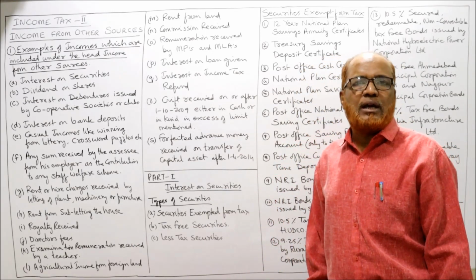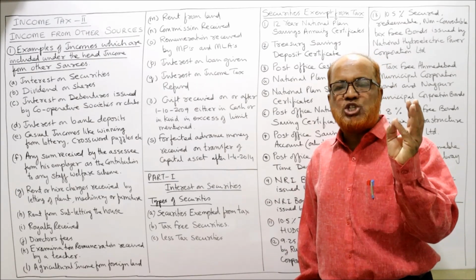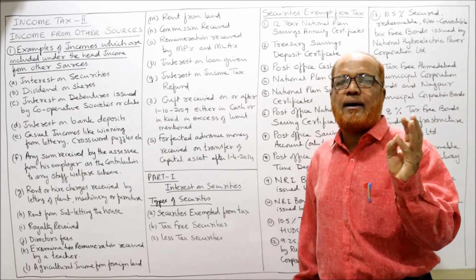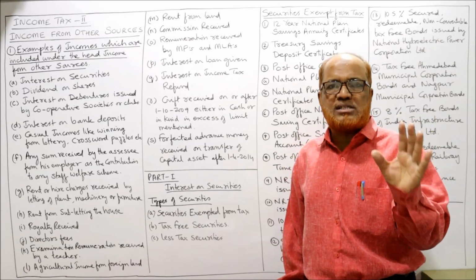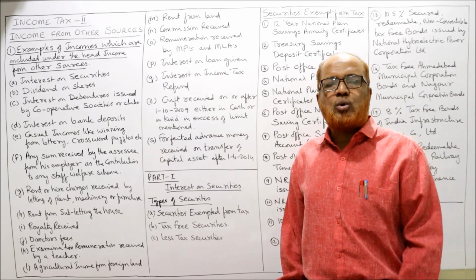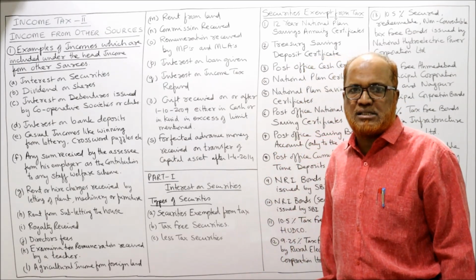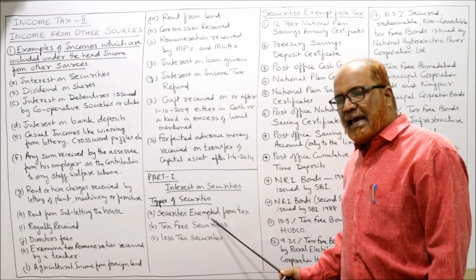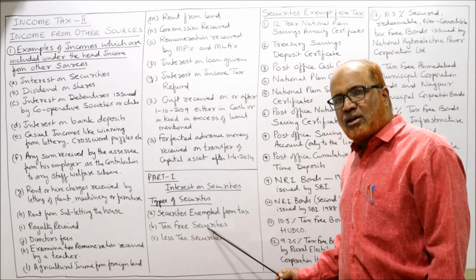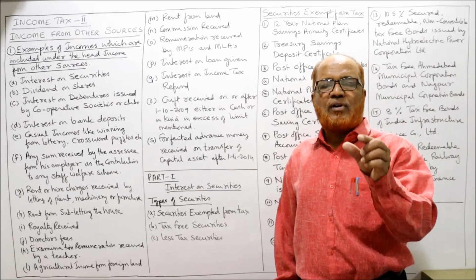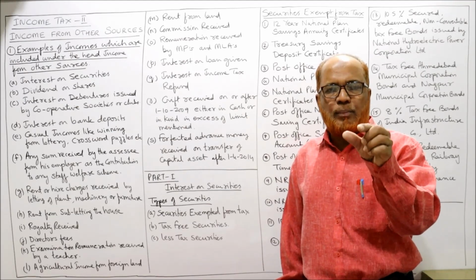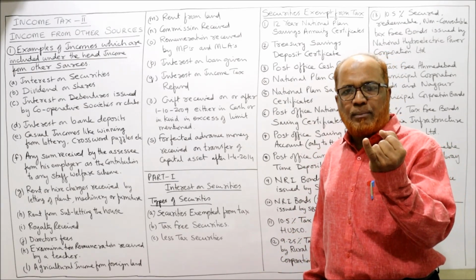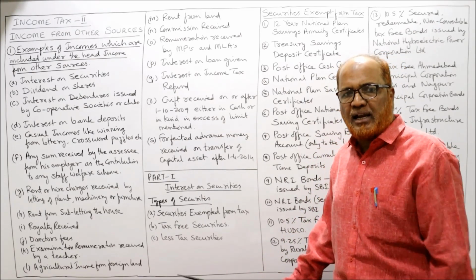Already I told you security means the bonds issued by government and debentures issued by companies are called securities. There is a specific procedure for how to compute the interest on securities, right? So here, all the securities are divided into three categories: securities exempted from tax, tax-free securities, and less tax securities. So for computing the interest, we classify the security into three categories: exempted from tax security, tax-free security, and less tax security.